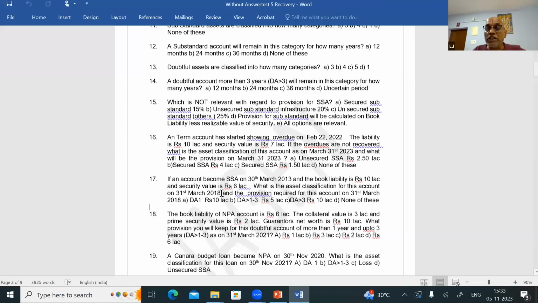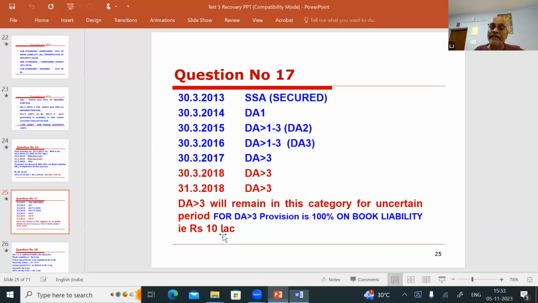So what is the provision you will keep for DA more than 3? You will keep a provision of 100% on the book liability, irrespective of the security value. DA more than 3 will remain in this category for an uncertain period.